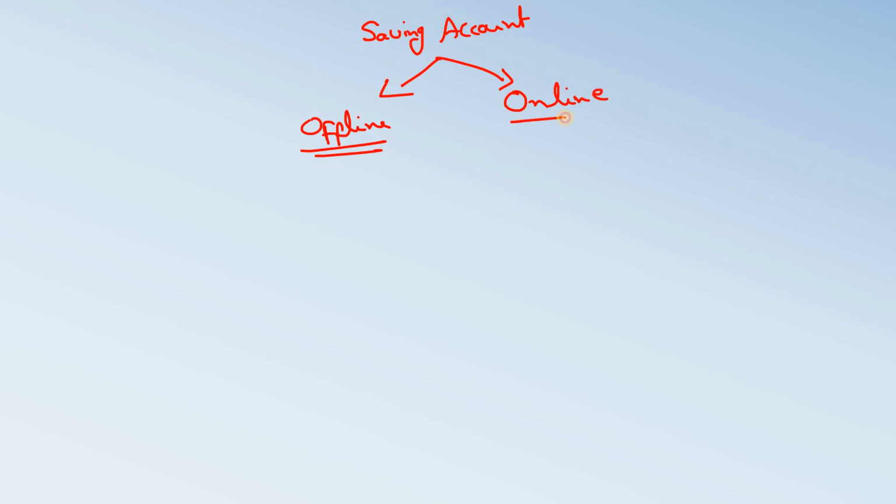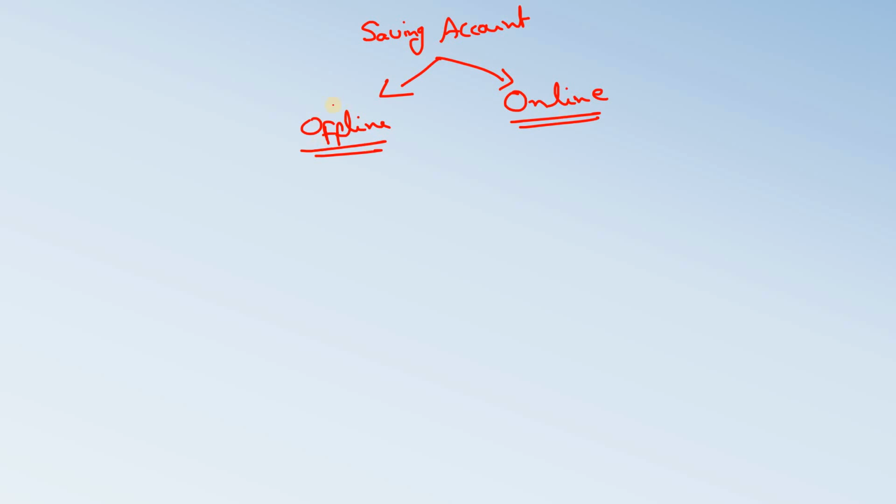Currently our client is one of India's largest private sector banks, and in that bank you can open a saving account in two ways. Either you can open it in offline mode, that is, you can visit the nearest branch of the bank and open the account there. Another approach is opening the account online from the bank website directly, using Aadhaar card for authentication and then creating the saving account, either a 10k or 25k saving account.